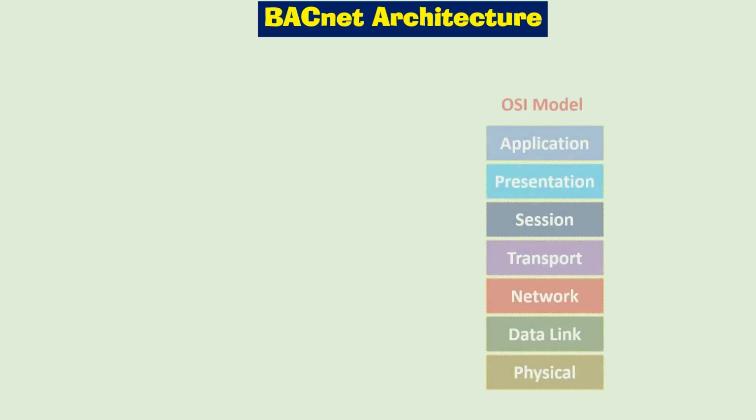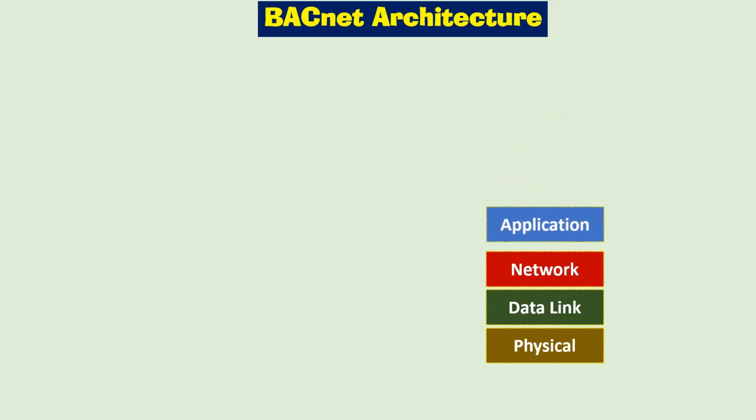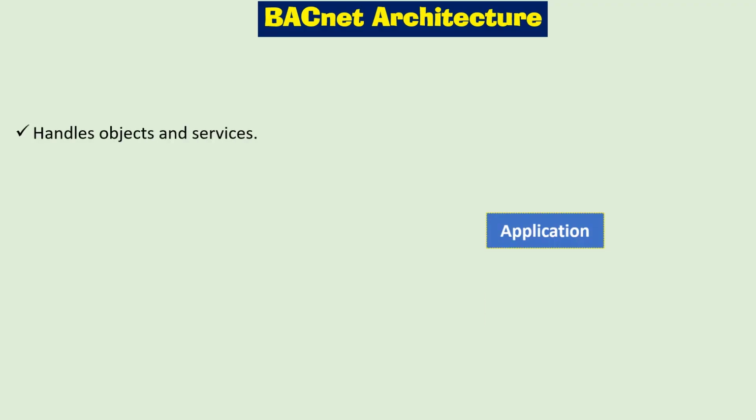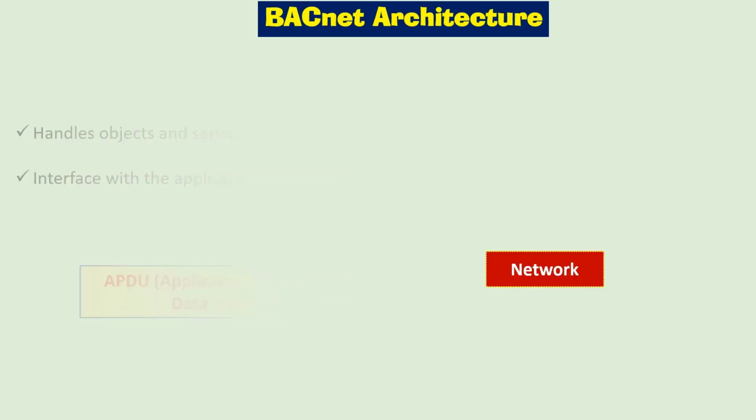For those of you who are familiar with Open System Interconnection Model or OSI model, BACnet adopted a collapsed architecture consisting of 4 layers, which are application layer, network layer, data link layer, and physical layer. Application layer handles the information inside the devices in the form of objects and handles BACnet services for communication between the devices. Data is communicated at the application layer in the form of APDU or Application Protocol Data Unit. Application layer also handles actual interface with the user's application program.